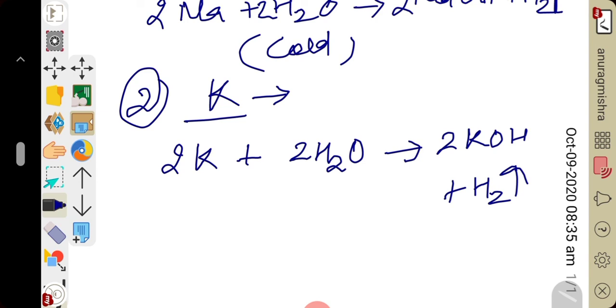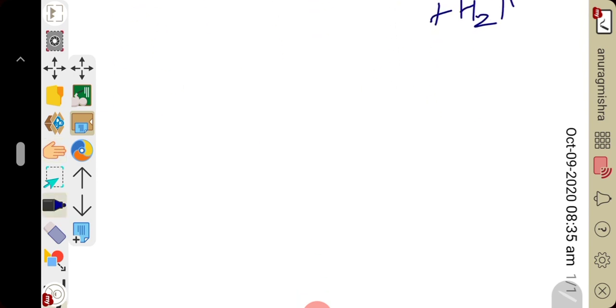Now the reaction with calcium. The reaction is not vigorous as compared to sodium. Since the metal is costly, it is not economically viable to prepare hydrogen using this method.